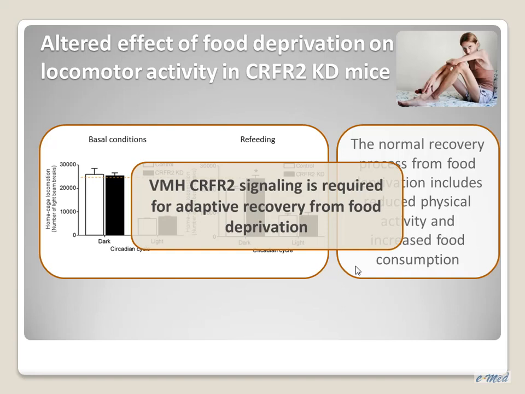We will go on and check whether this is related to the involvement of the CRF system in the pathophysiology of anorexia nervosa. In anorexia nervosa, you can see high prevalence of depression and anxiety, and they are characterized by high cortisol levels. And in animal models, it was shown that administration of corticosterone or exposure to chronic variable stress, which induces depression, reduces the expression of CRF2, specifically in the ventromedial hypothalamus.